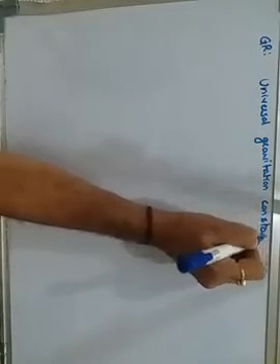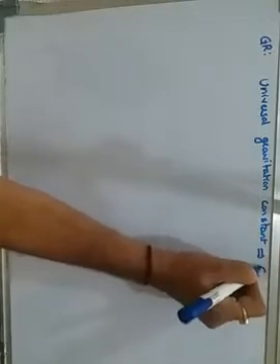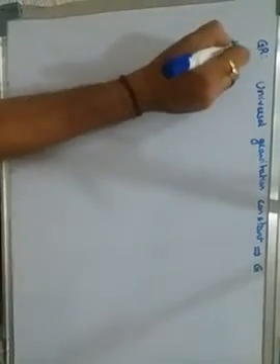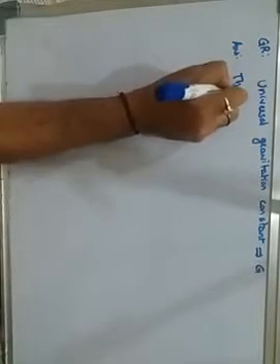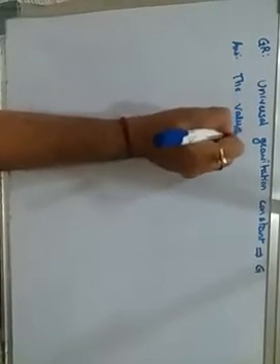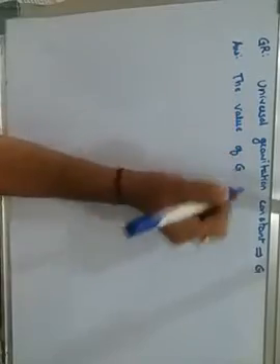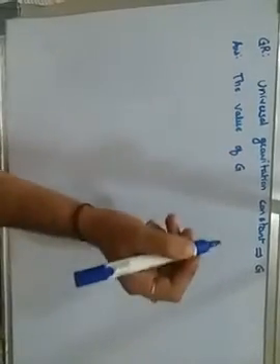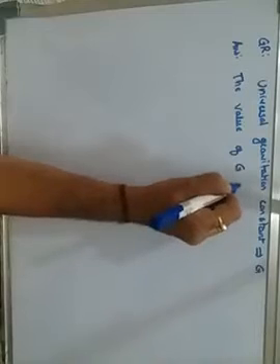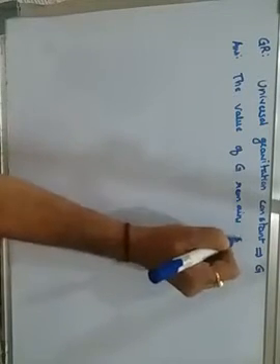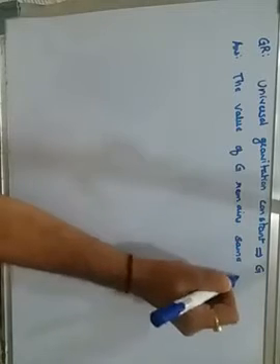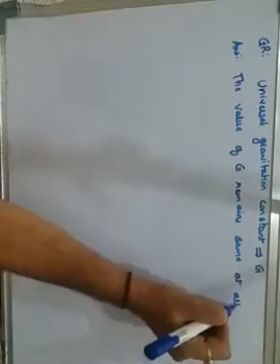Why do we call capital G a universal gravitational constant? The answer is the value of this capital G, which I have already mentioned, 6.67 into 10 raised to minus 11, always remains the same at all places,